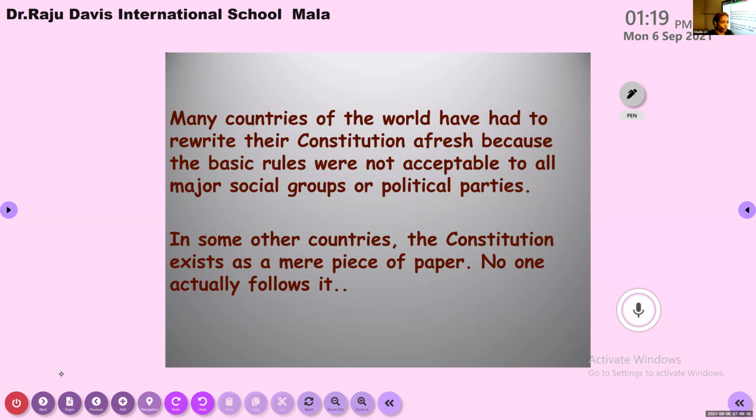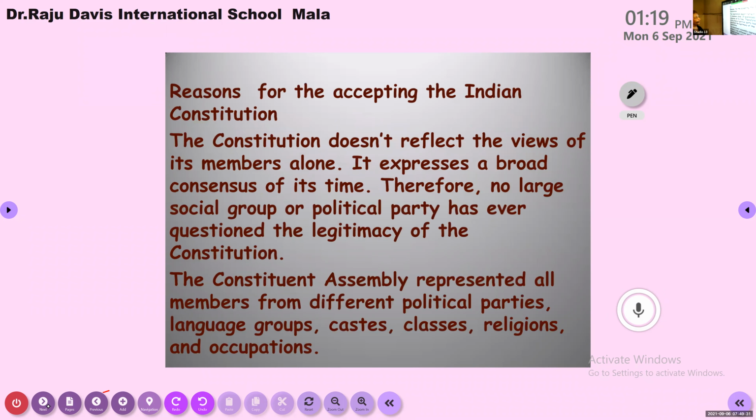So the Constitution of our country is still working properly, and it is not that difficult to follow the rules and regulations written in it. So the first reason for accepting the Indian Constitution is that the laws, rules and regulations written in it are not the idea of the members alone. You know that in the Constituent Assembly there were many members, but it doesn't reflect only the views of members.